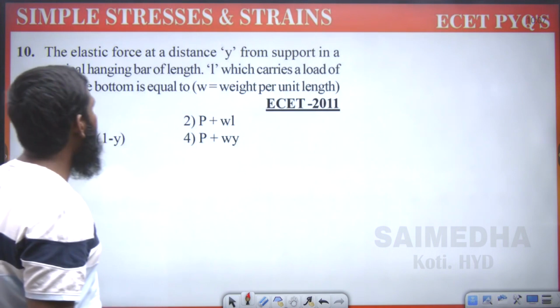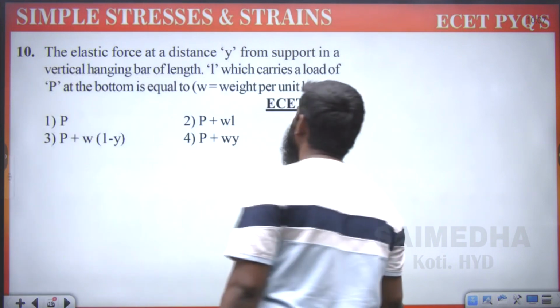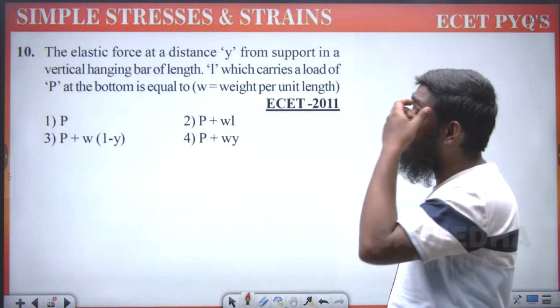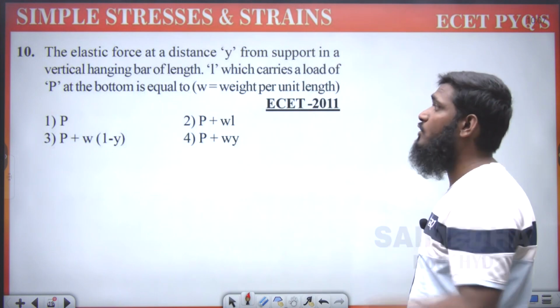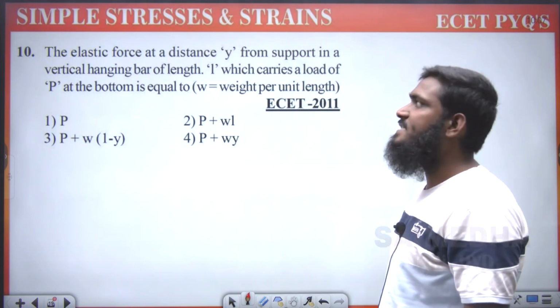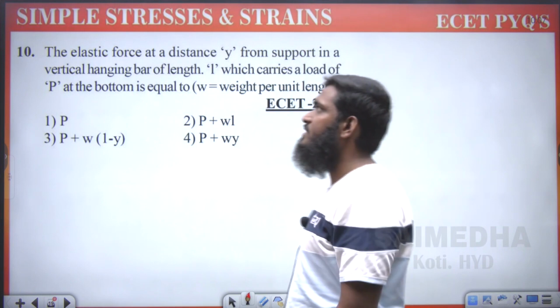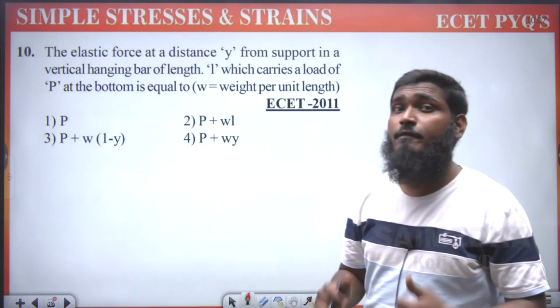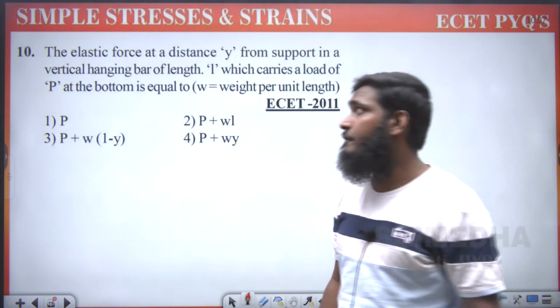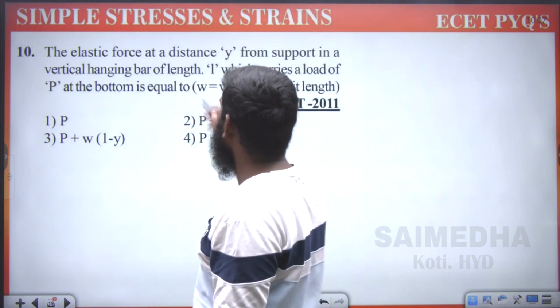Now, next question. The elastic force at a distance y from support in a vertical hanging bar of length L which carries a load of P at the bottom is equal to. Now, this is also a very simple question. It is coming under the self-weight deformation topic. Let us see this part first.